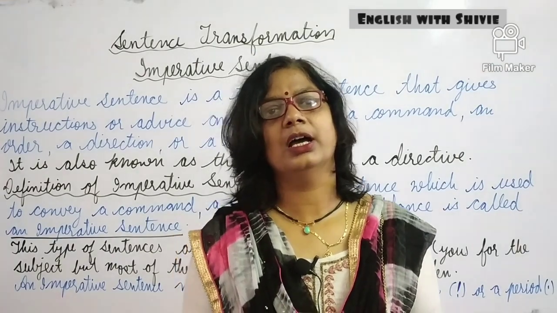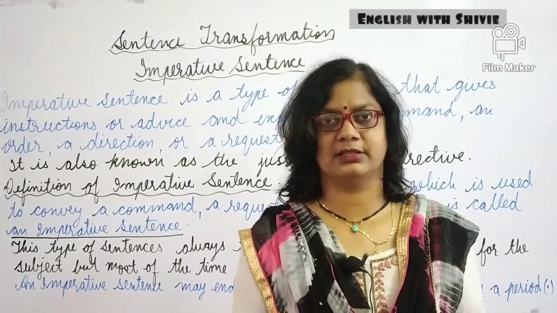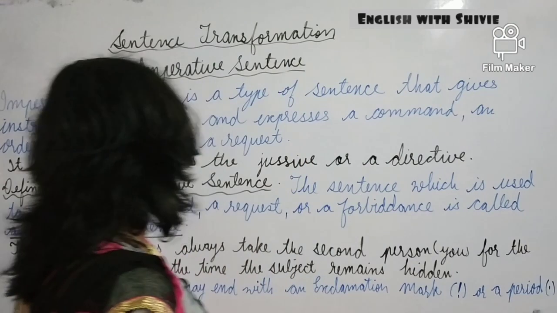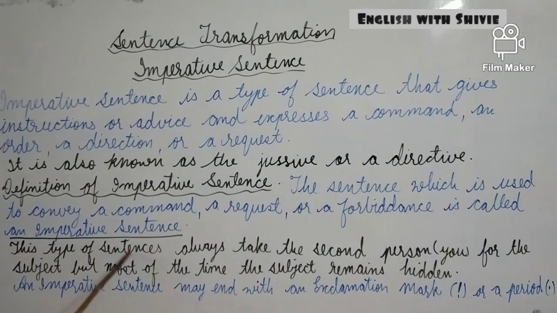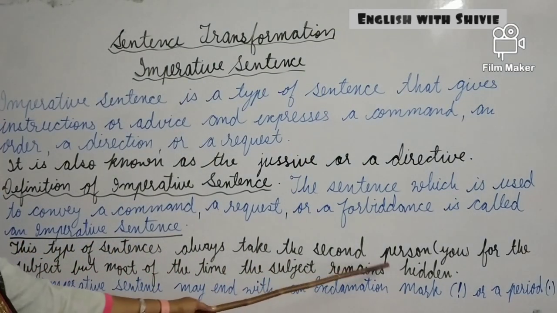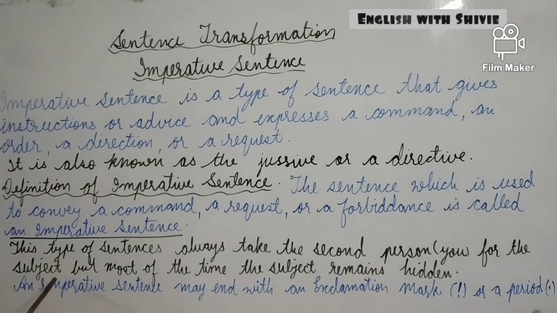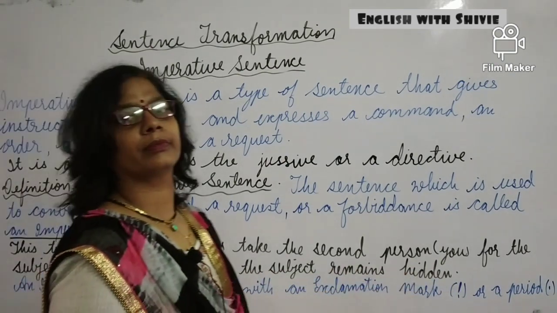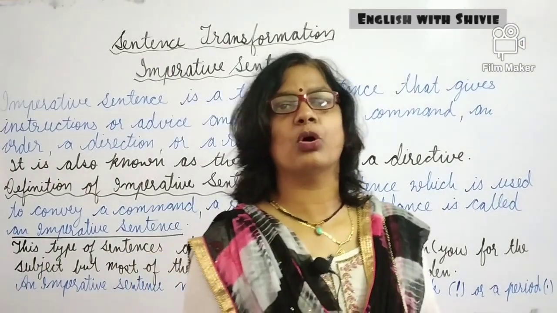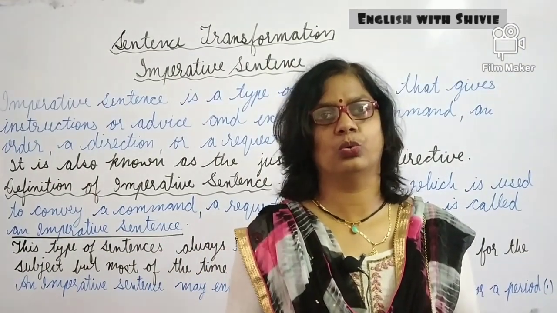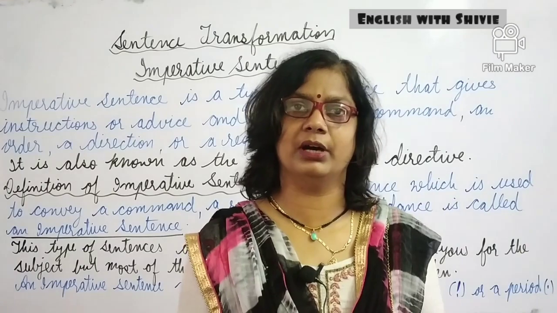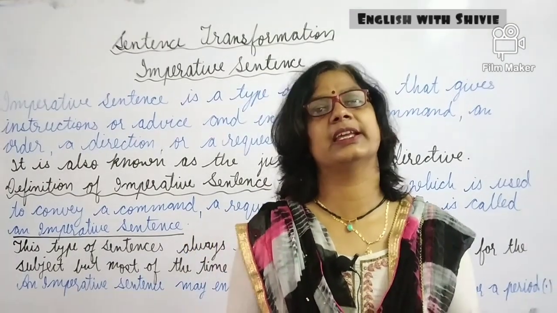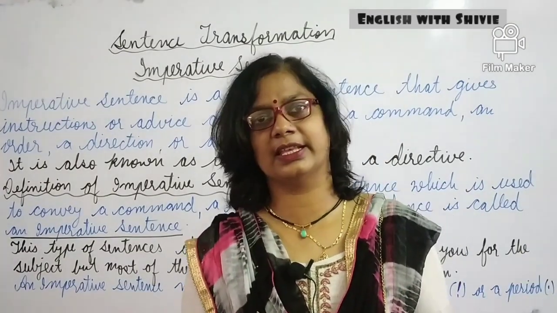Then there will be the imperative sentences. Imperative sentences always take the second person, you, as the subject, but most of the time the subject remains hidden. The subject is in the form of second person, you, but sometimes it is hidden, it is not shown in the sentence.